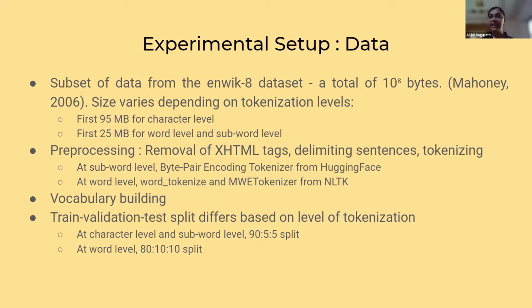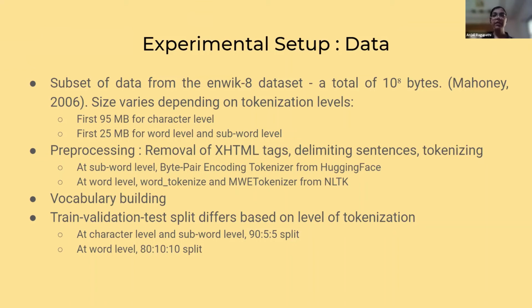Then we delimited sentences with start and stop tokens, and we used the multi-word expression tokenizer from NLTK for that. And we used normal tokenizers. So at the character level, tokenization was basically just splitting the text into characters. At the subword level, we used a byte pair encoding tokenizer to extract the common morphemes so that we could group frequently occurring subwords together. And at the word level, we used NLTK's word tokenize function.